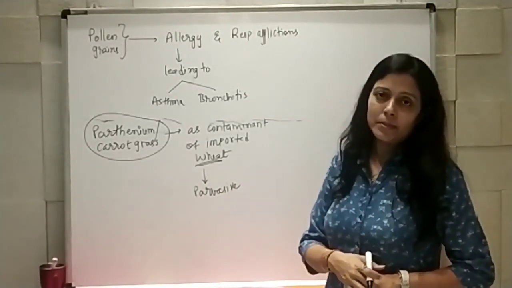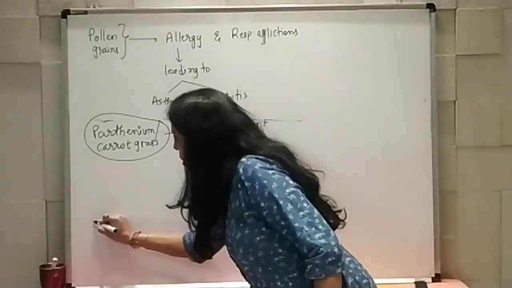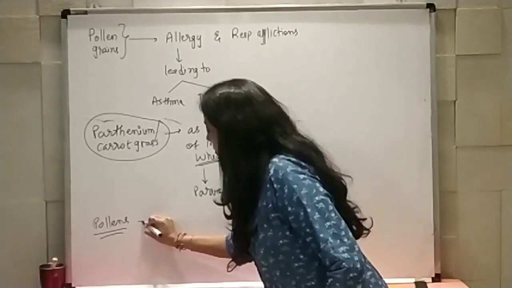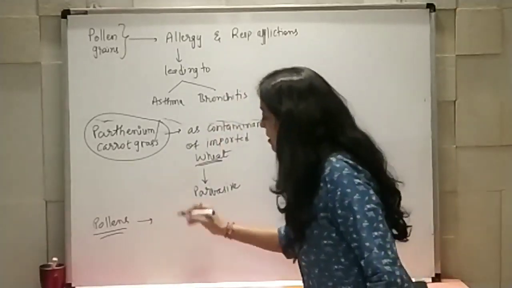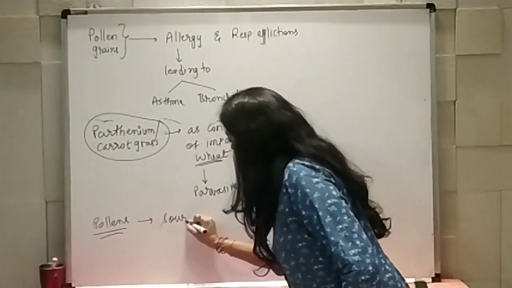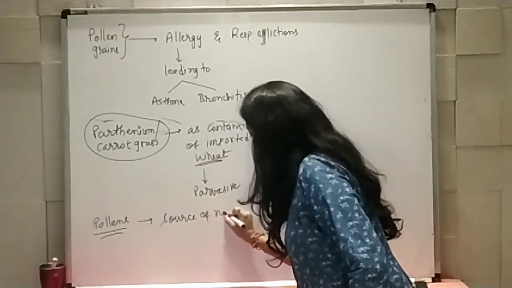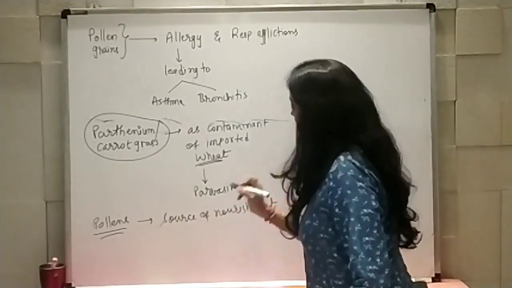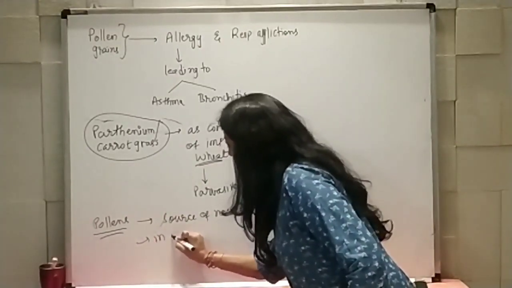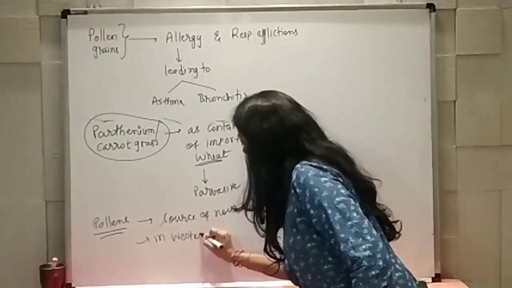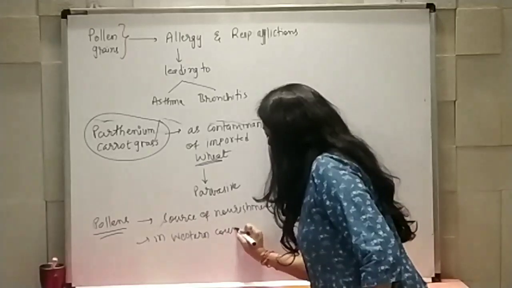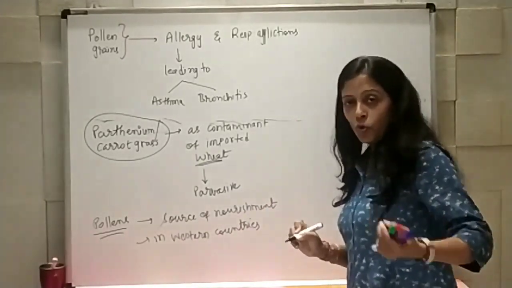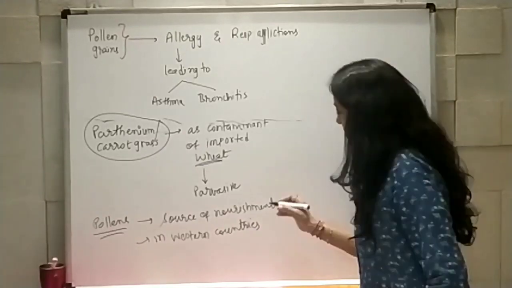But along with that, pollen grains are also identified as the source of nourishment, and for that in western countries these pollen grains are used to form tablets and syrups.